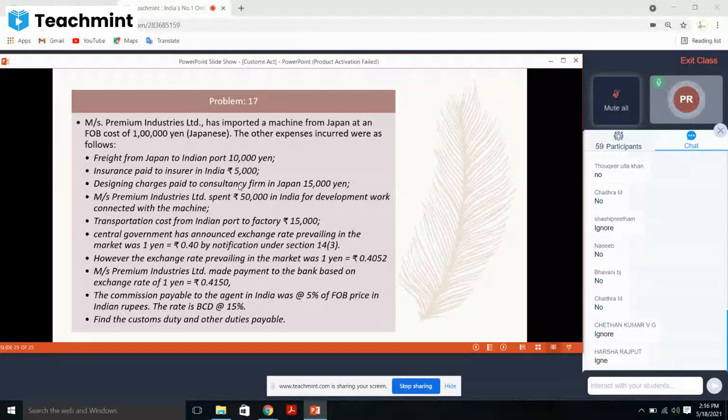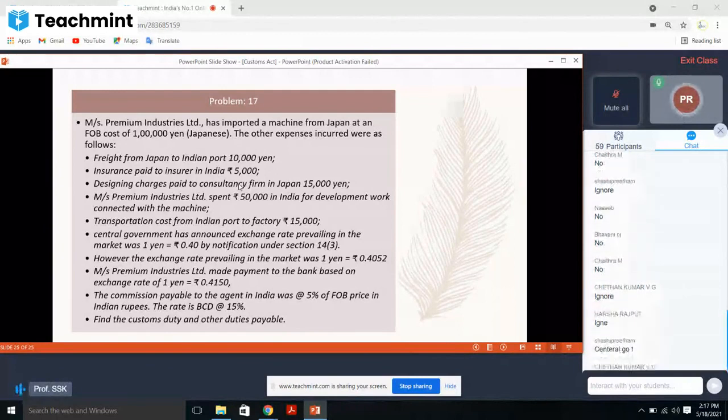Miss Premium Industry Limited made payment to the bank based on exchange rate 1N is equal to 0.4150. The commission payable to the okay, these three things have been given. Which is to be considered? One has given 0.40, one has given 0.4052, and one has given 0.4150.